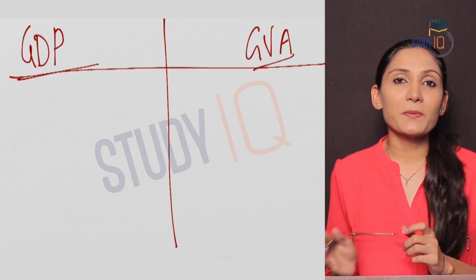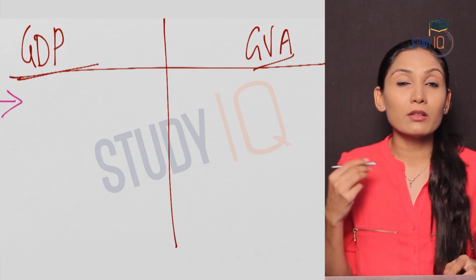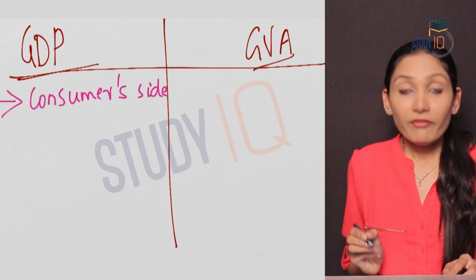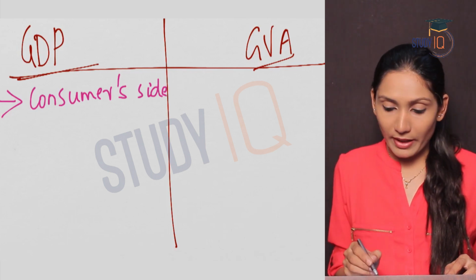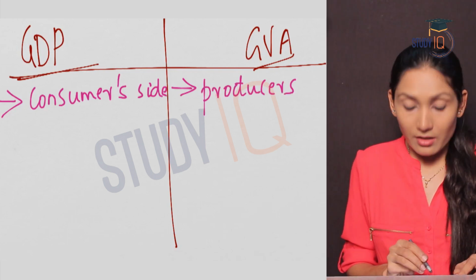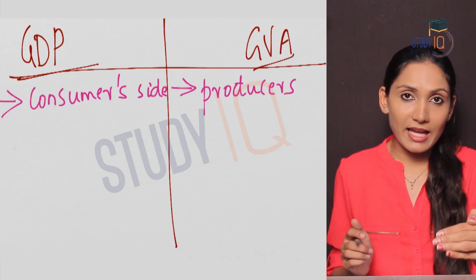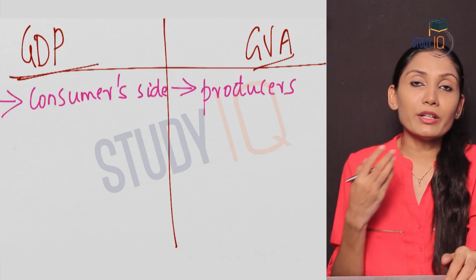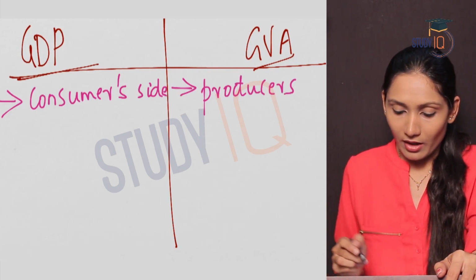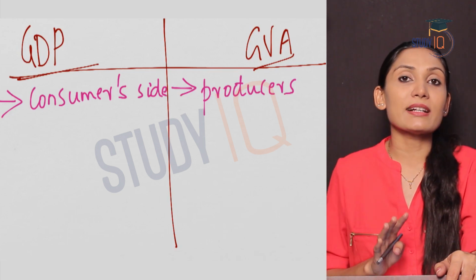One major difference between GDP and GVA is that GDP measures the economic growth from the consumer's angle or from the consumer's side, whereas GVA or gross value added measures the economic growth from the producer's angle. So this is one major difference. So GDP comes from the consumer's angle. Why? Because it is the monetary value of total final goods and services or the total output, whereas GVA is value added. So it is calculated from the producer's angle.